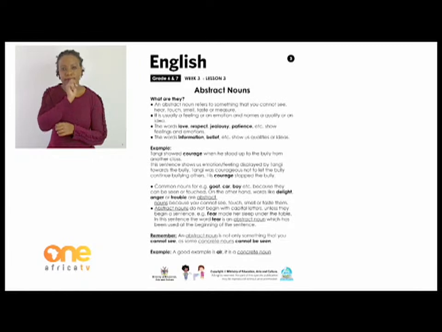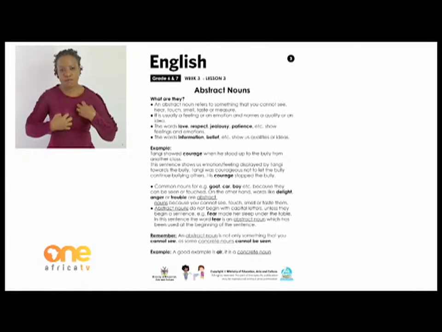An abstract noun refers to something that you cannot see, hear, touch, smell, taste, or measure. It is usually a feeling or an emotion and names a quality or an idea.